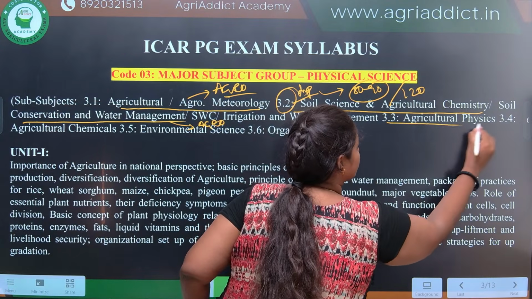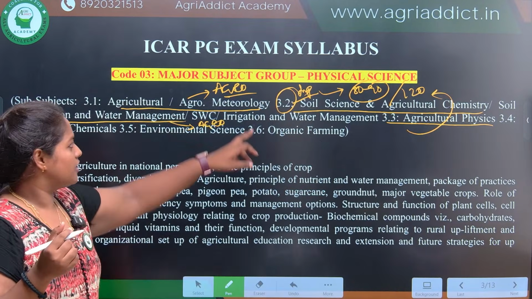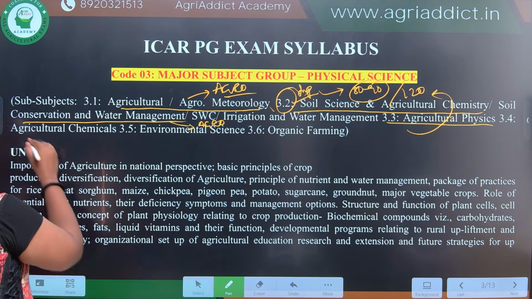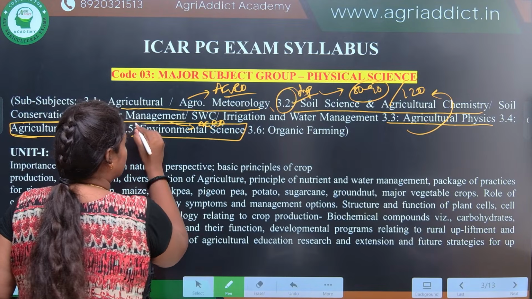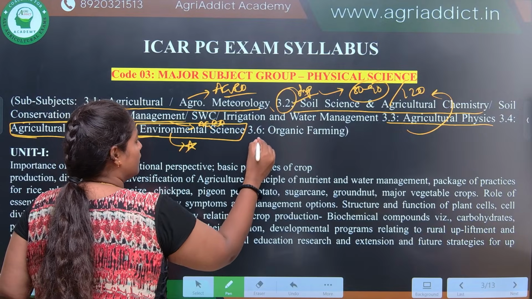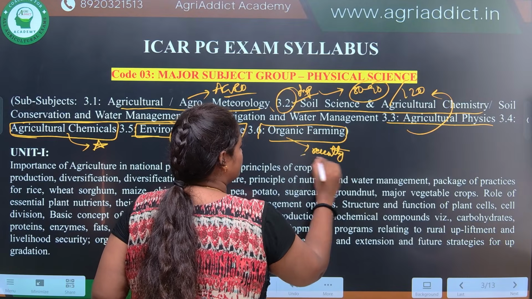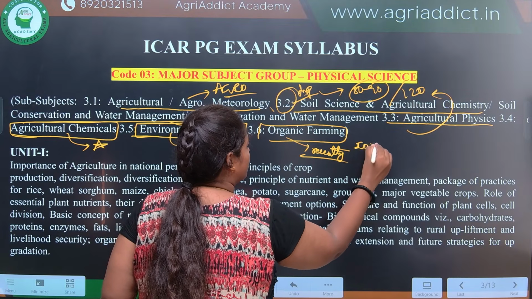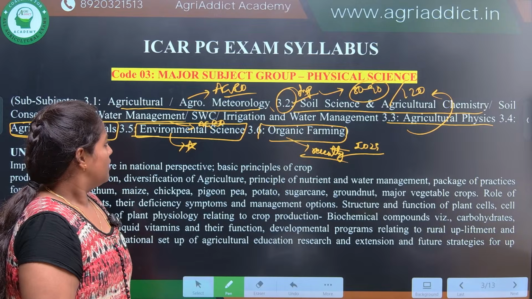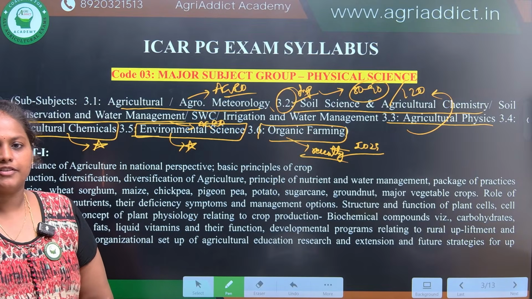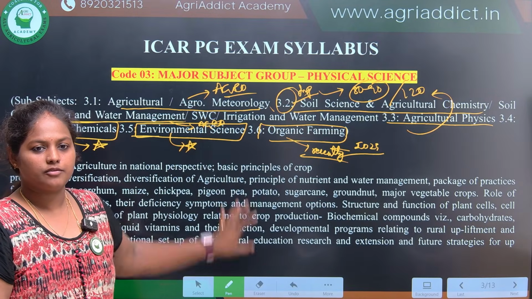Then agricultural physics, this is a part of soil science which you are going to cover in the 3.2 section only. Then agriculture chemicals, again a separate subject we have to focus upon. Then environmental science, this is also a separate one. Then organic farming was recently included in the syllabus from the 2023 batch, I think. So organic farming, again, is a subset of agronomy. So basically in the ICAR JRF Physical Science exam, we are going to cover the topics that are present under natural resource management.